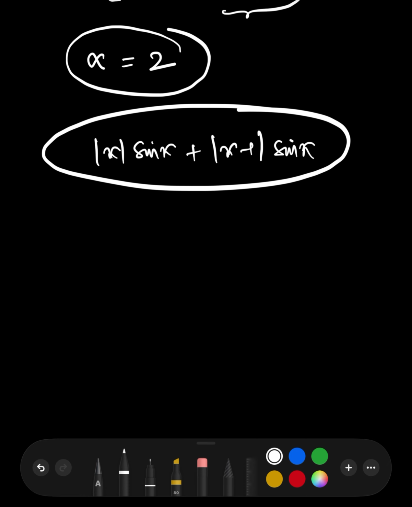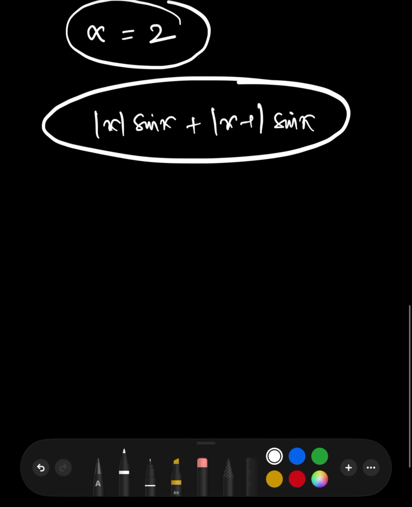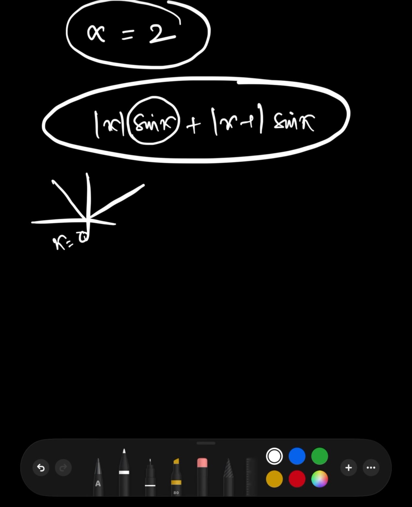But coming to the first part, |x| sin x plus |x − 1| sin x, we know that a modulus function is not differentiable at a sharp corner. If you observe |x|, there is a sharp corner at x equal to 0, right? It is not differentiable at x equal to 0 by itself, but because sin 0 is 0, there will be no sharp corner, since |x| is multiplied by sin x, which is 0 there.